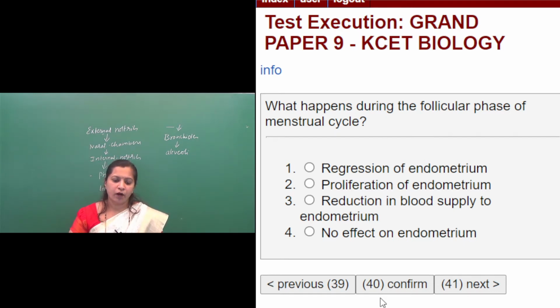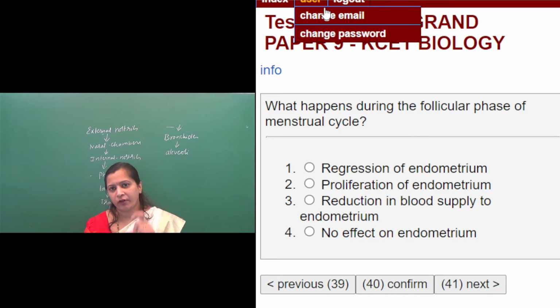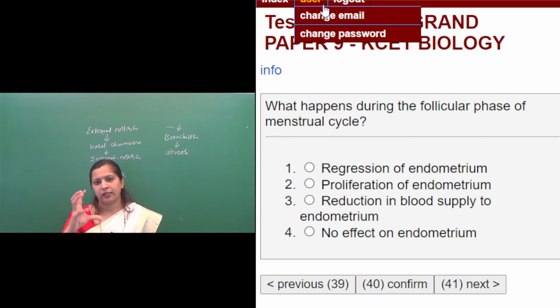So what happens during the follicular phase? This comes after the menstrual phase. The first 3 to 5 days are characterized by bleeding. After that the follicular phase begins. The anterior pituitary will secrete FSH hormone. This FSH hormone will stimulate the growth of ovarian follicles.